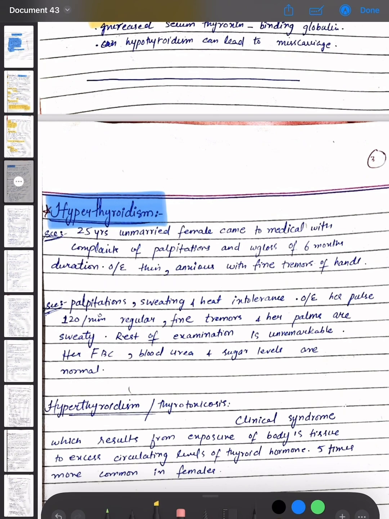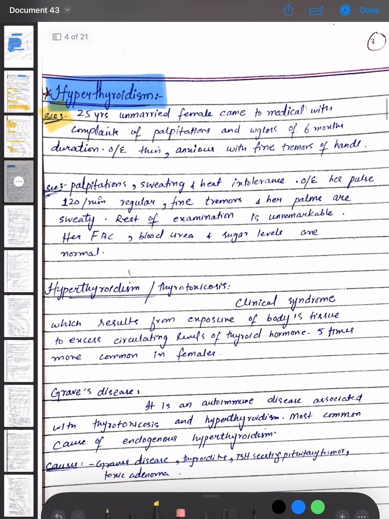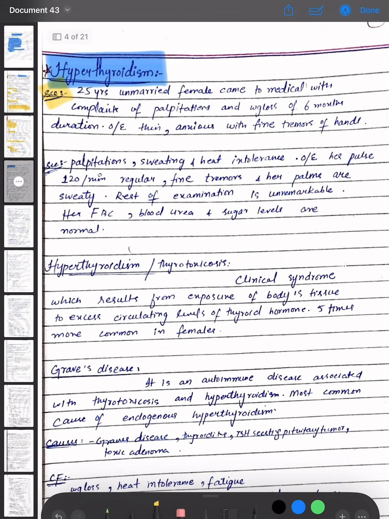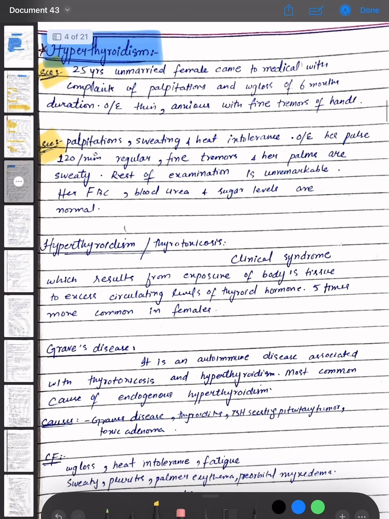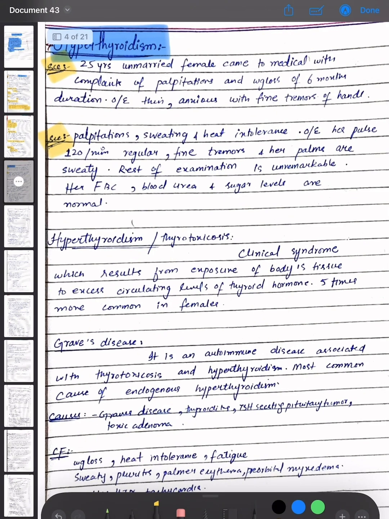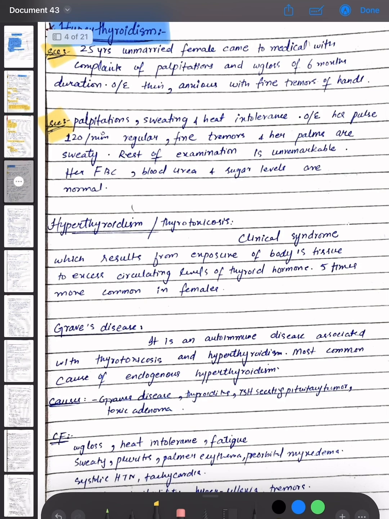We are having a scenario that there is a 25 years old unmarried female came to medical with complaints of palpitations and weight loss of 6 months duration. On examination, she is thin, anxious with fine tremors of hands. Another scenario is that there is palpitation, sweating and heat intolerance. On examination, her pulse is 120 per minute regular, fine tremors and her palms are sweaty. Rest of examination is unremarkable. Her FBC, blood urea and sugar levels are normal.